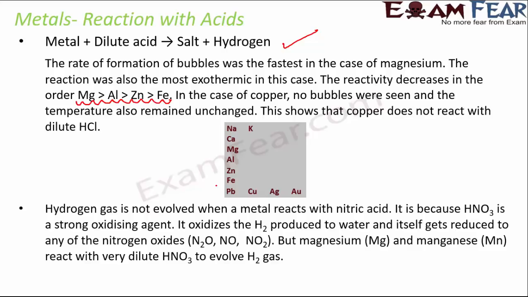Now, hydrogen gas is not evolved when a metal reacts with nitric acid. This is an important fact which you should know, because mostly we know that whenever a metal reacts with acid, hydrogen gas is evolved. But that doesn't happen in an exception case, and that is the case of nitric acid. Why? Because nitric acid is a very, very strong oxidizing agent, and therefore it oxidizes the hydrogen produced to form water, and itself gets reduced to one of the nitrogen oxides. So, because of this reason, when metal combines with nitric acid, hydrogen is not produced, because that hydrogen gets oxidized to form water.